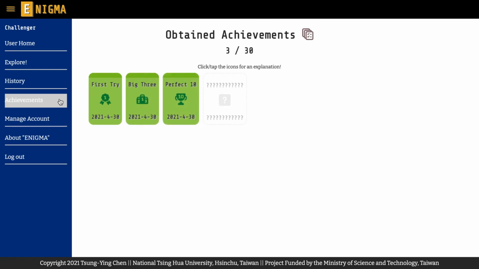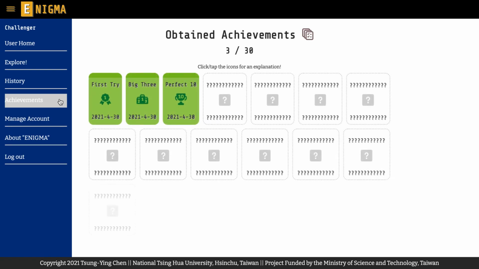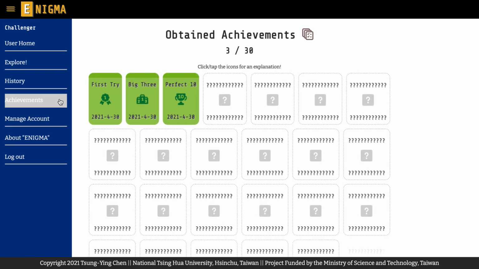The Achievements page contains the achievements you have gotten in Enigma. Every time you finish a challenge, there might be a surprise waiting for you. You can click on the icons for explanations of each achievement you get.